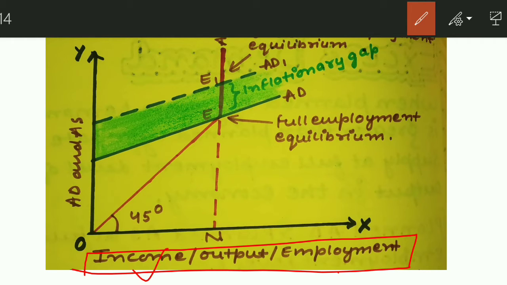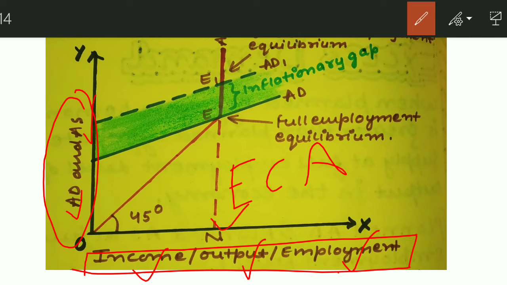So over here, over x-axis, you can write either income or output or employment, anything. And over y-axis, you have to write aggregate demand and aggregate supply. Okay, like this, you can easily draw its curve. Okay, and please remember this ECA, right?